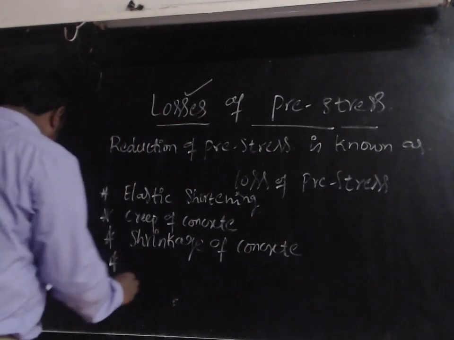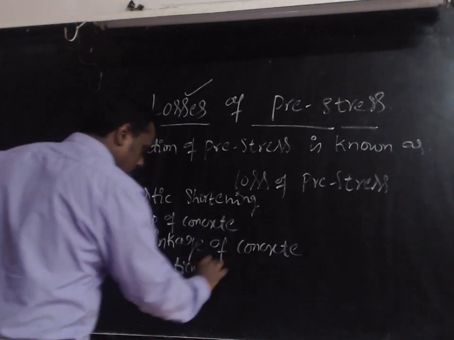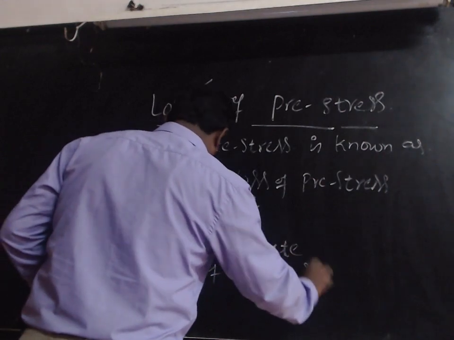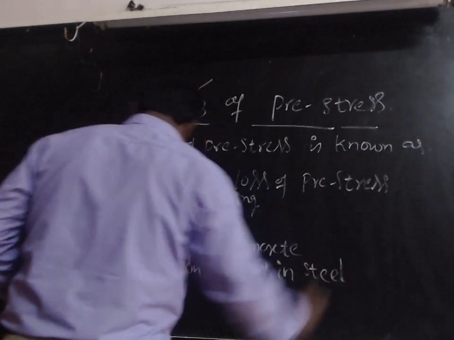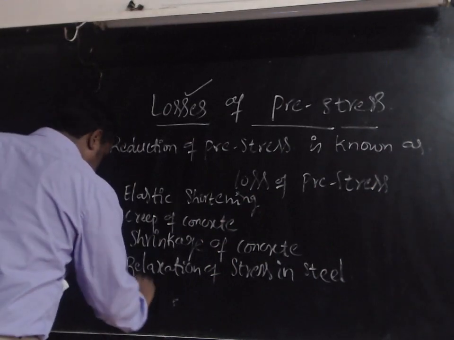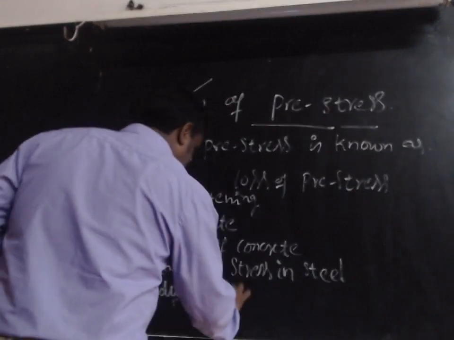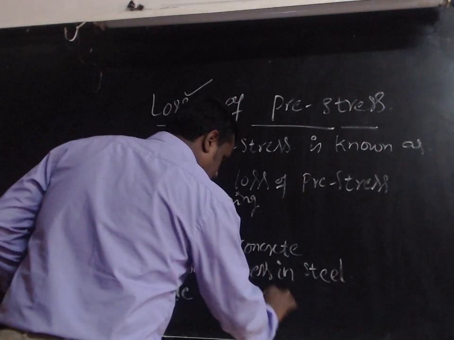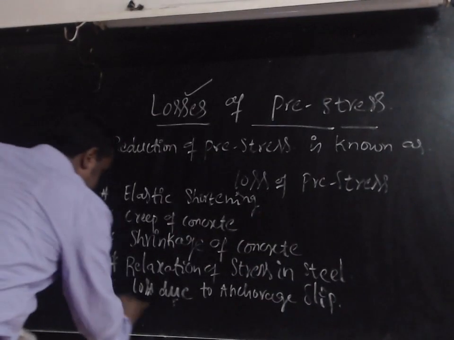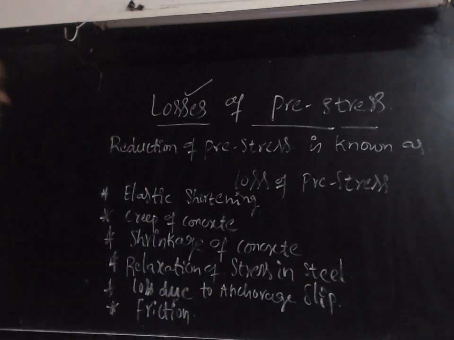Fourth is relaxation of stress in steel. Fifth is the loss due to anchorage slip. And the final one is the frictional loss, that is loss due to friction.